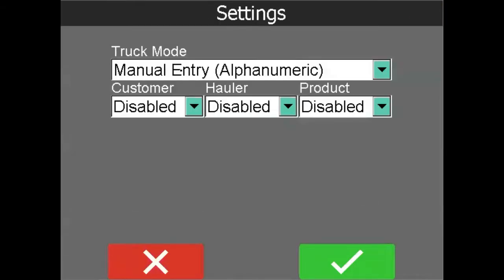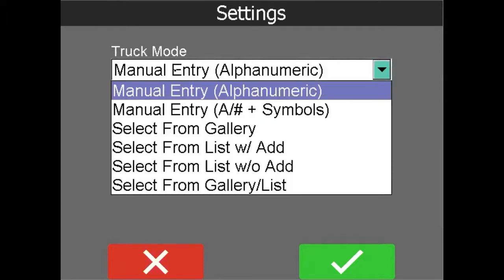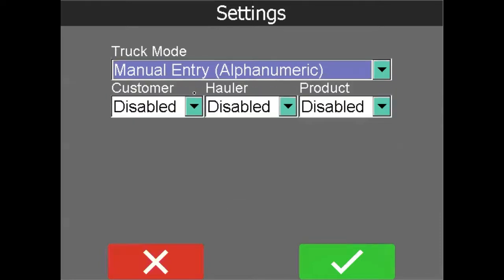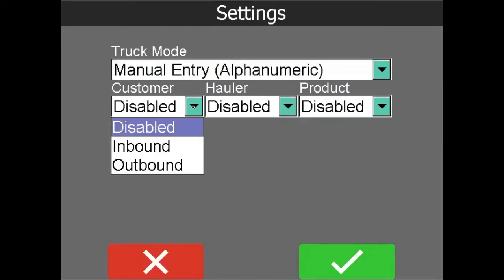From here, you can change the way you enter trucks with a manual on-screen keyboard like we just saw. You can select from a list or a gallery control of buttons, and you can allow operators, be it attended or unattended, to add them from the list. For now, we'll leave it as manual entry, and we'll enable some other features, such as customer.